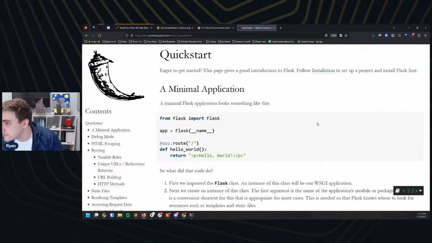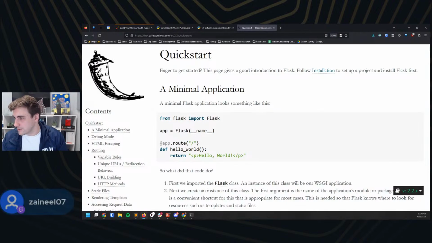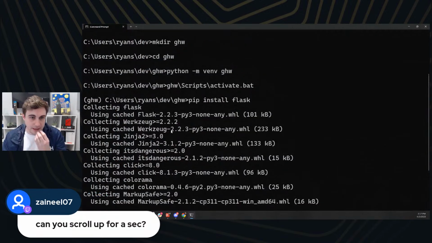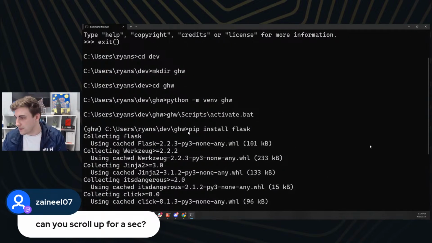Great. Can you scroll up for a second, please? I'm not sure. Maybe you mean on command prompt. That would be my guess. But it's pip install Flask is the command, if that's what you're looking for. I'll put it in chat as well.